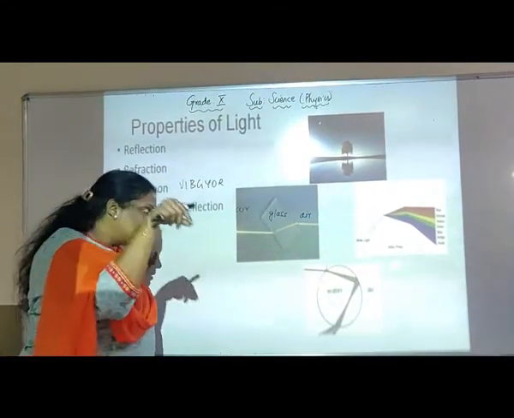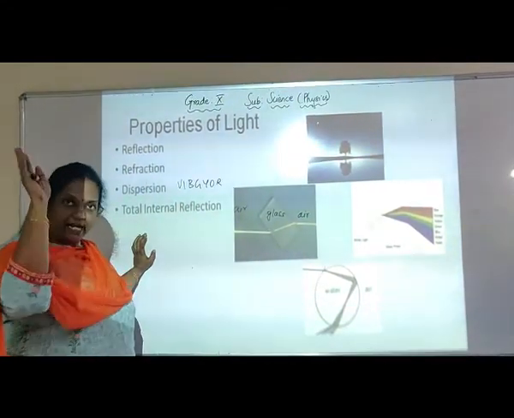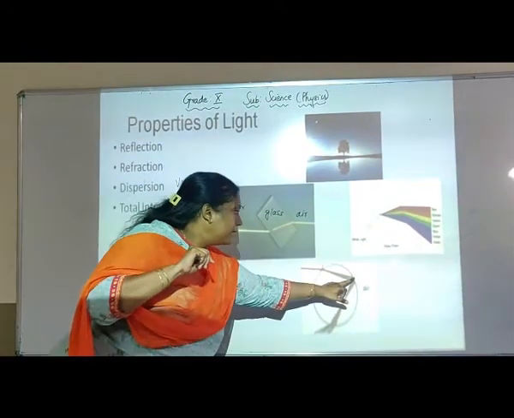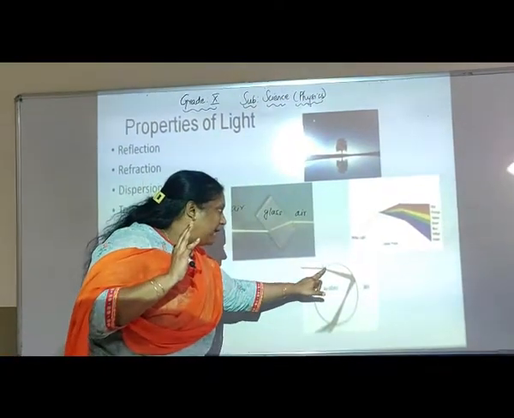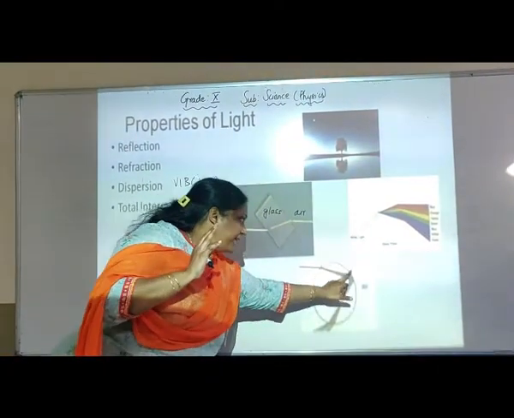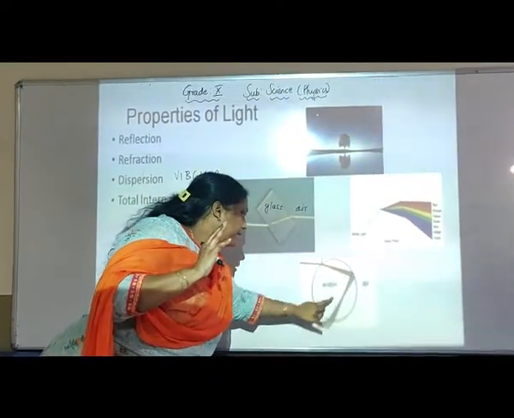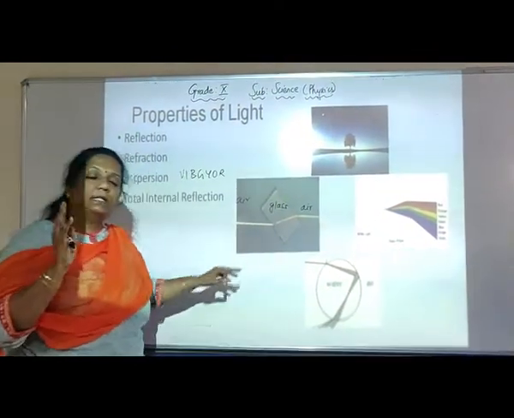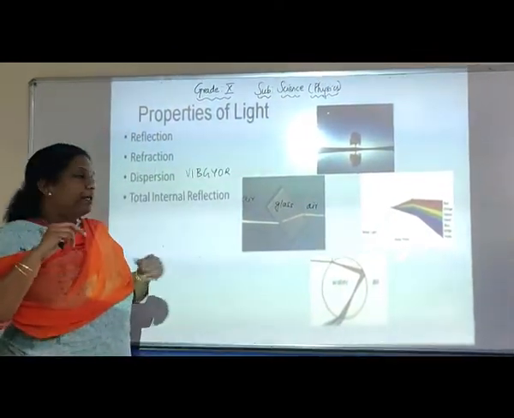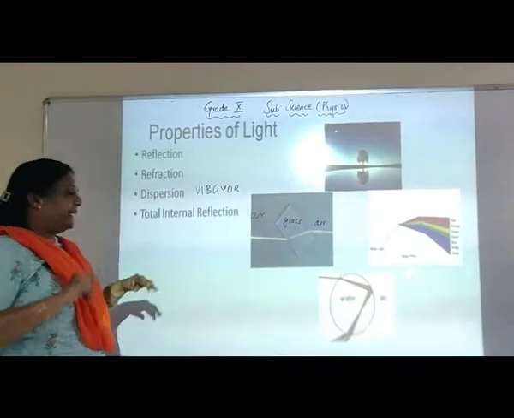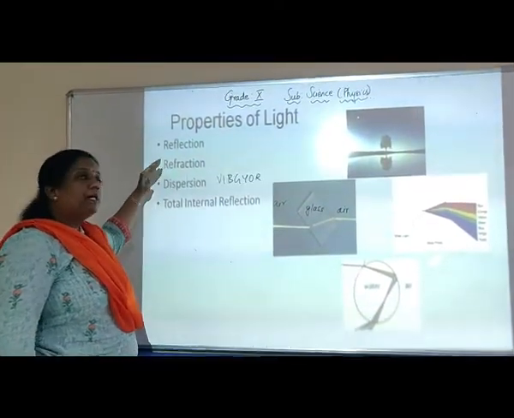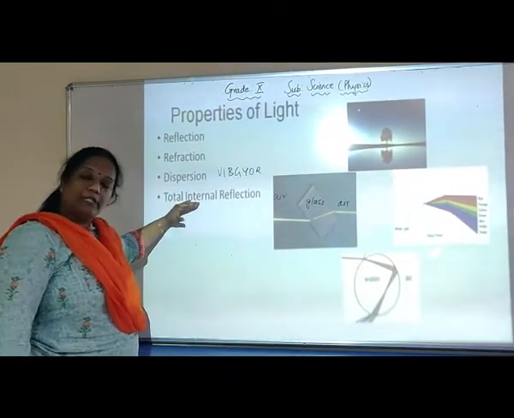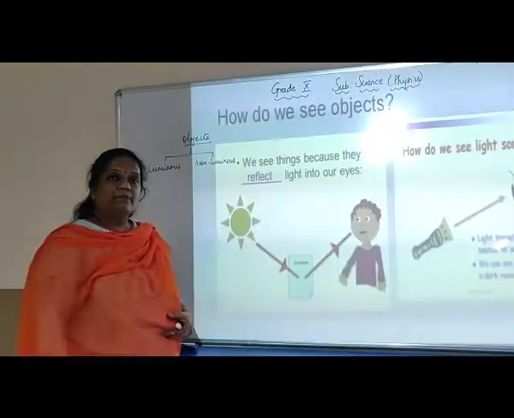When the sunlight falls on a raindrop which is in the air, it undergoes total internal reflection, meaning the various faces of the drop reflect the light ray from the sun multiple times. So the 4 main properties of light you will be learning are reflection, refraction, dispersion and total internal reflection.